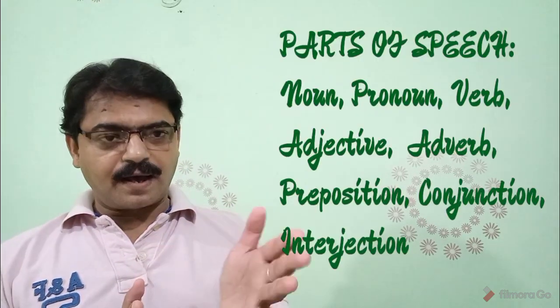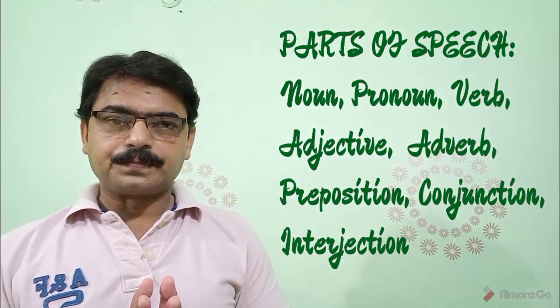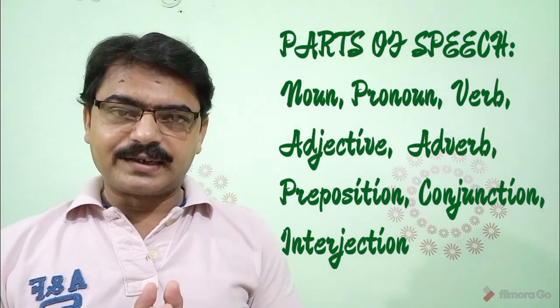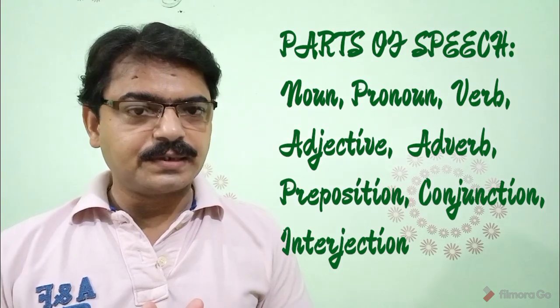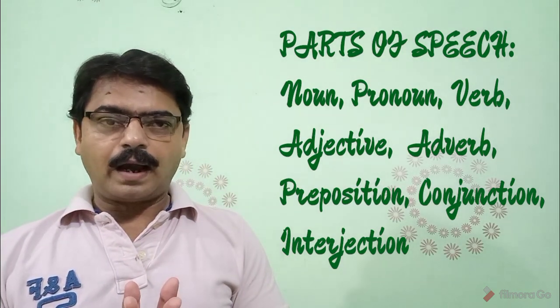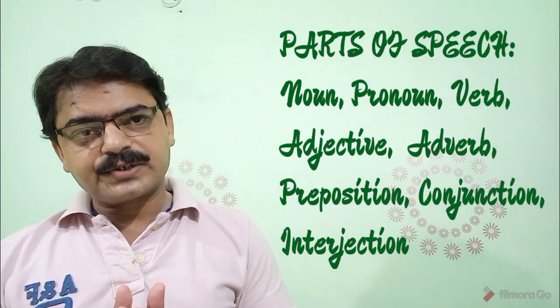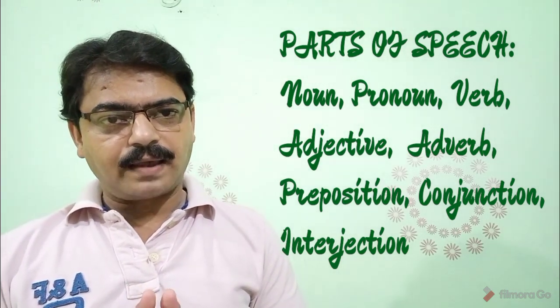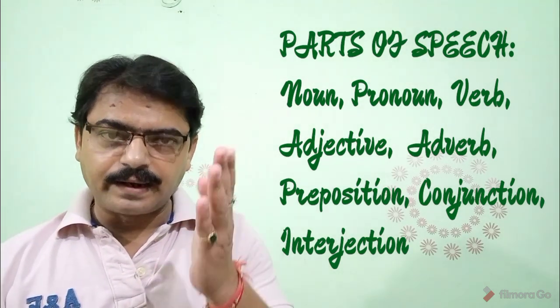There are traditionally 8 kinds of parts of speech, and those parts of speech are like this: noun, pronoun, verb, adjective, adverb, conjunction, preposition, and interjection. Some schools, some institutions of English also consider determiners as parts of speech, but traditionally speaking, there are 8 kinds of parts of speech that I told you in a sequence.